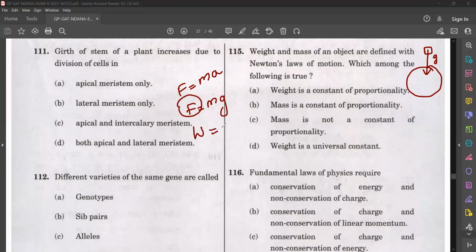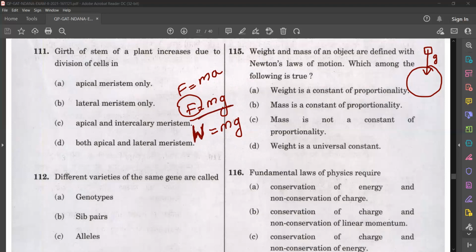So weight of a body is mass into acceleration due to gravity. Weight is the force with which the earth pulls a body towards it. The acceleration should be g, so weight is equal to mg.